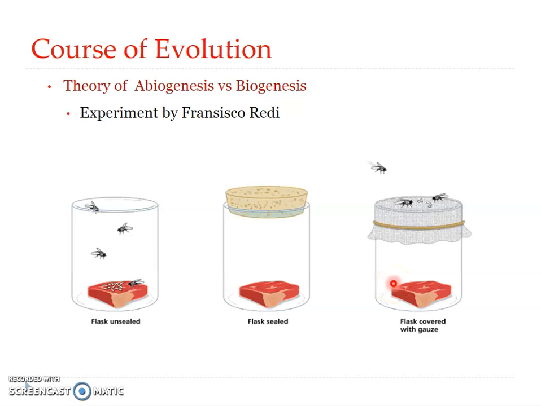All the flies laid their eggs on the muslin covering the meat. In the third jar, Redi observed that it was only when these eggs fell on the meat that maggots developed inside. From this, he concluded that the flies are not spontaneously generated by the meat itself, but are produced by adult flies that lay their eggs on the unprotected meat. So, this actually was the first experiment of its kind that disproved abiogenesis.